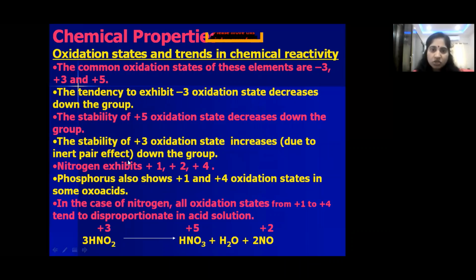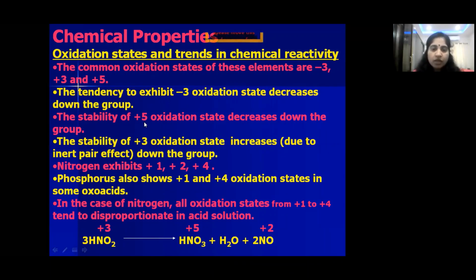Let us see what the inert pair effect is. Already in groups 13 and 14 you have an idea. So because of the inert pair effect, +3 oxidation state stability increases from top to bottom, and +5 oxidation state stability decreases.